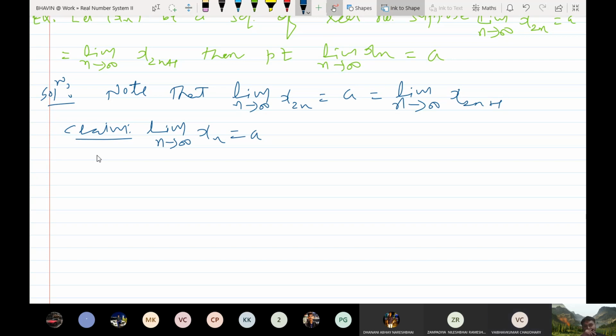Epsilon greater than 0. Yes, so let us take epsilon greater than 0 to be given.